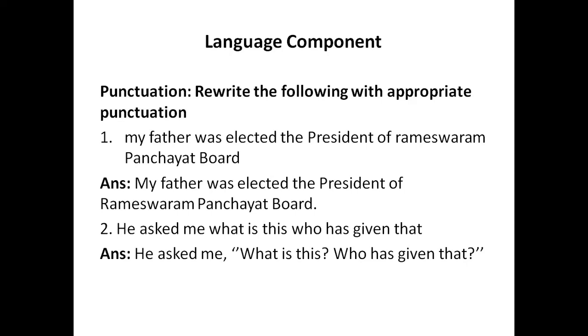So let me explain this sentence. Now he asked me, after this you are going to use a comma, and the statement made by that person is, what is this, who has given that. So these sentences should come within double inverted commas. And since this is a question, you are going to use the question mark after the sentence.